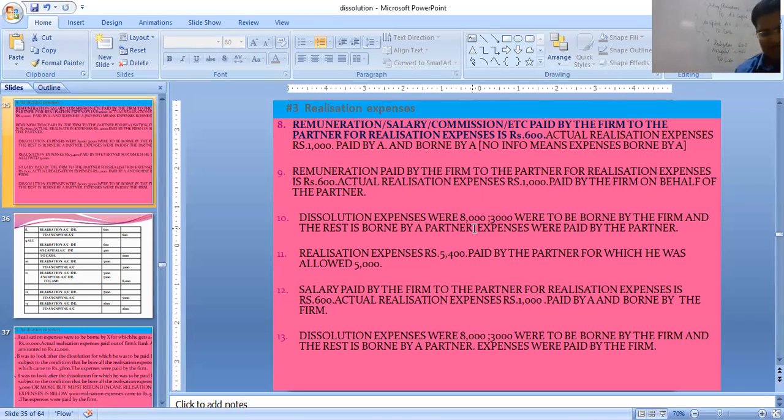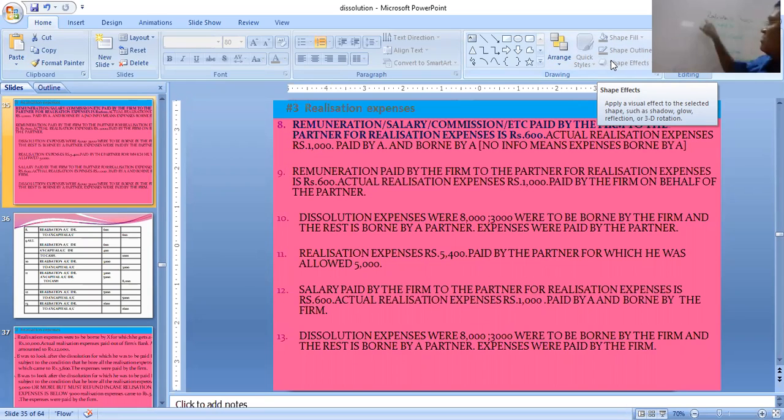If I say this entry, look at the board, students. For number 10, dissolution expenses were 8000. 3000 were to be borne by the firm and the rest borne by partner A. So realization account debit 3000. A's capital 5000, because A is bearing 5000.